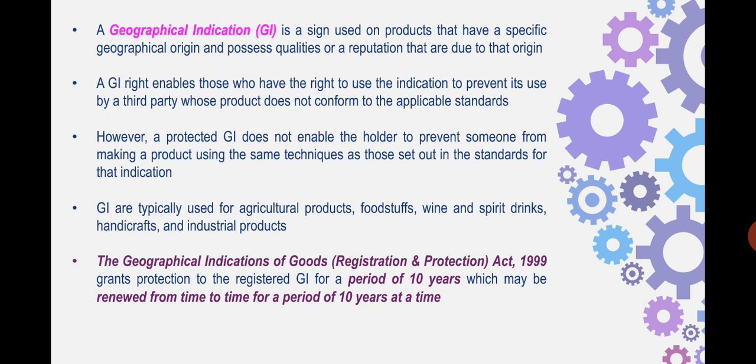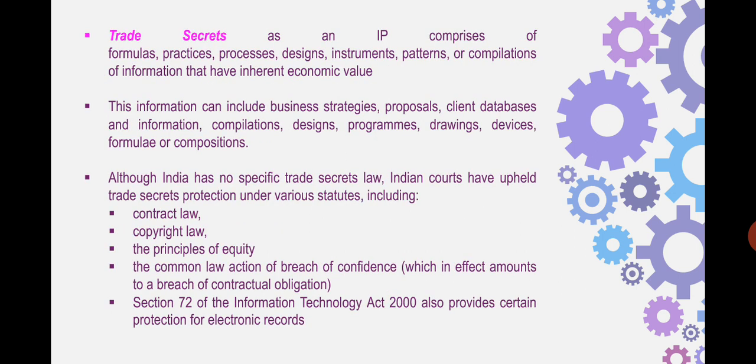The next type of popular IPR, which is not protected under any specific law in India but can be dealt with under various laws in India, is trade secrets. The word itself suggests that it is a secret maintained by a particular organization with respect to its trade. A common example is Coca-Cola. The ingredients of the Coca-Cola drink are trade secrets. That means they are not published anywhere in the entire world.